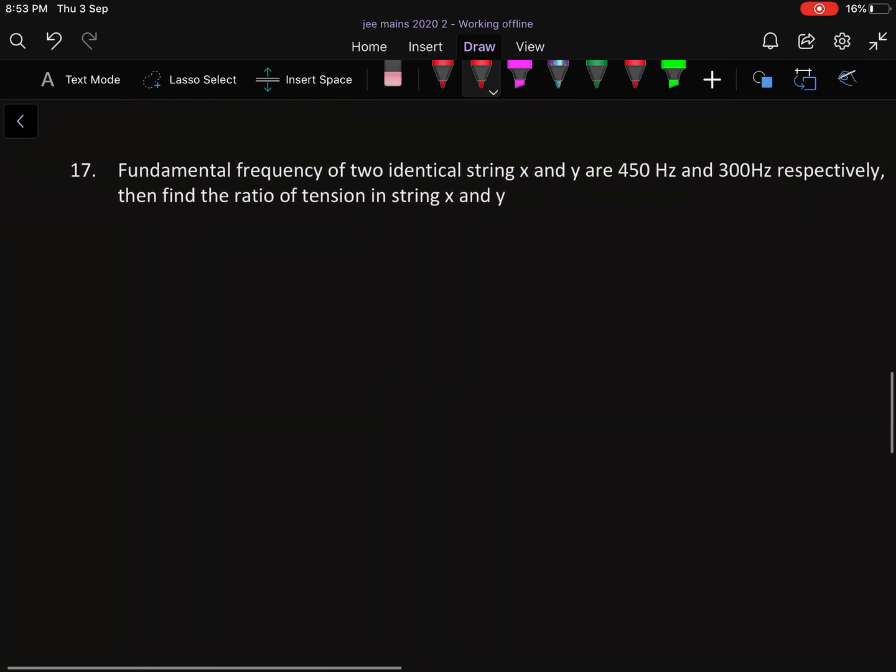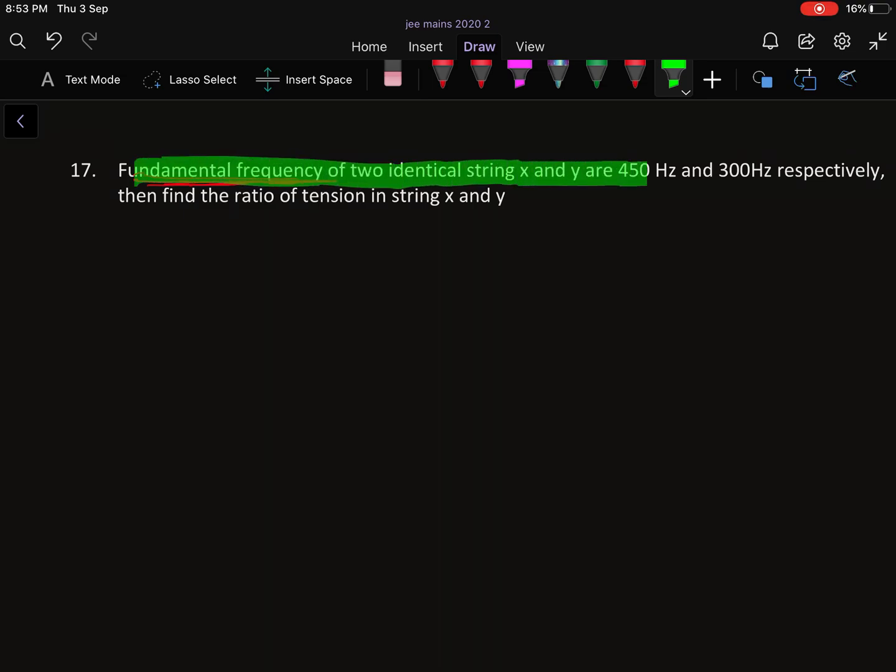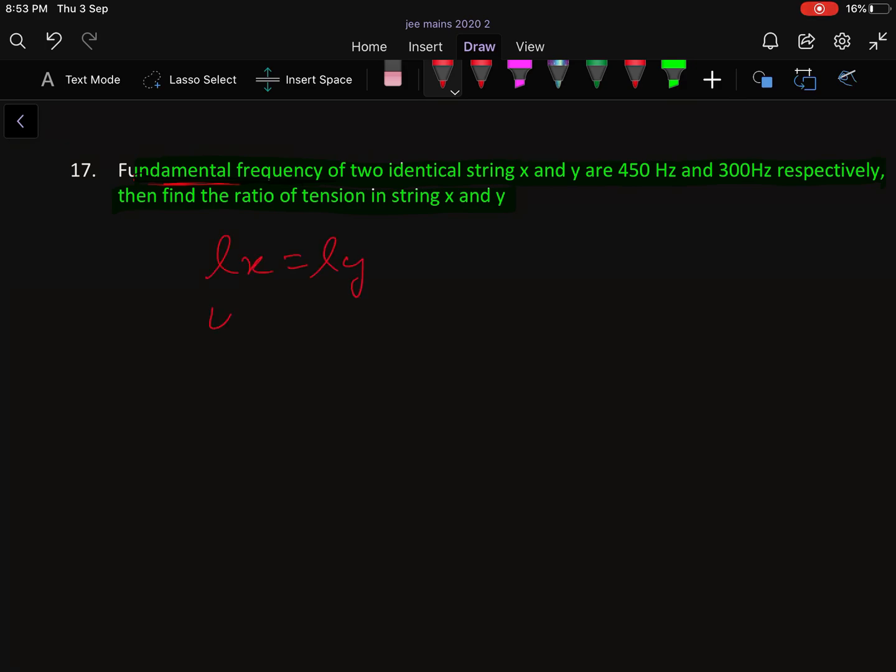Okay, so the next question is of waves and oscillation, waves in a string. You can see the question: the fundamental frequencies of two identical strings X and Y are 450 Hz and 300 Hz respectively. Find the ratio of the tensions in strings X and Y. Identical means length of X equals length of Y, and mu of X equals mu of Y. So we know that fundamental frequency is equal to 1 by 2L under root T by mu, right?